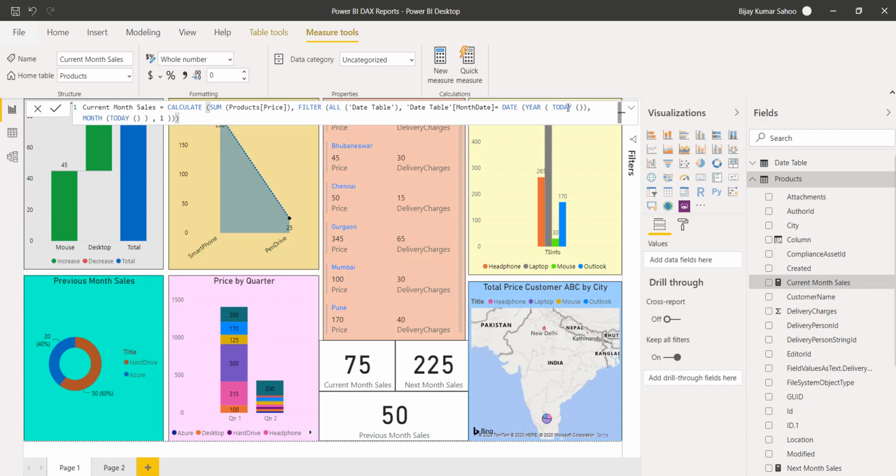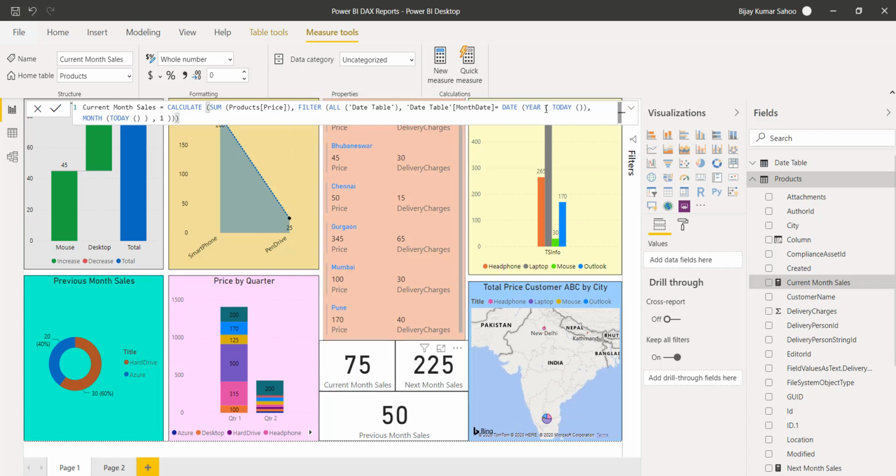It will take the date from today, and the current month, so we are taking one. This whole formula will give you the current month sale, that sum. We are doing the filter, and here we are doing the sum on the price. If you look at current month sale, you can see here 75.